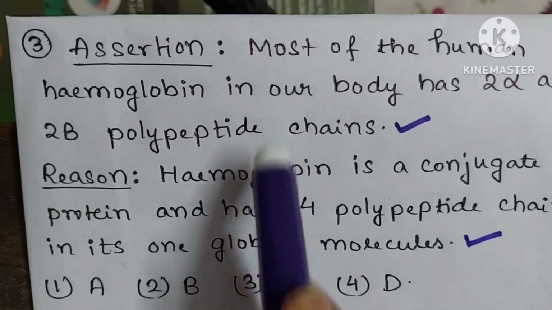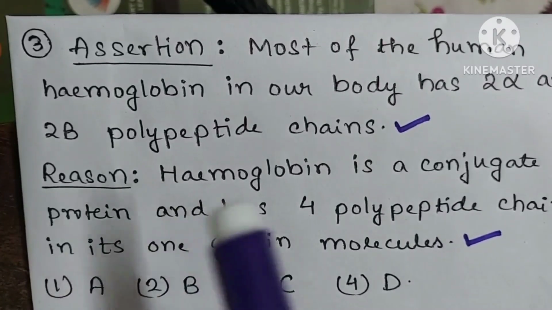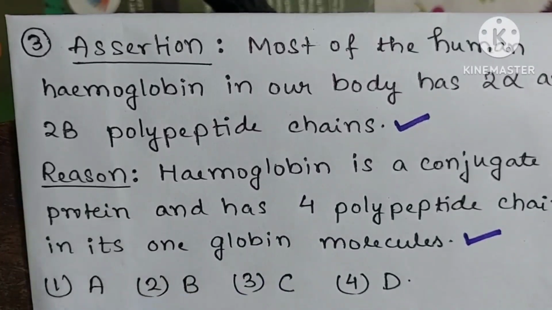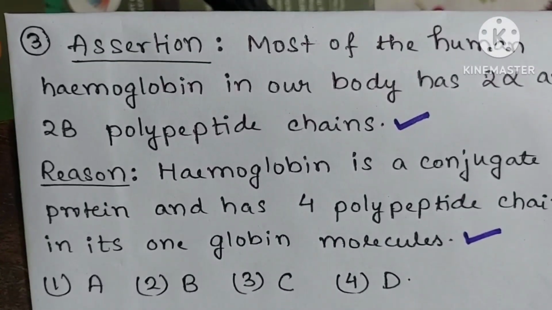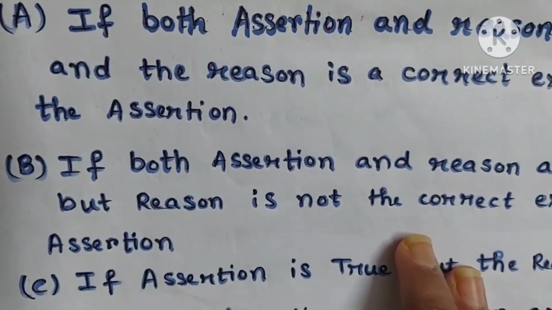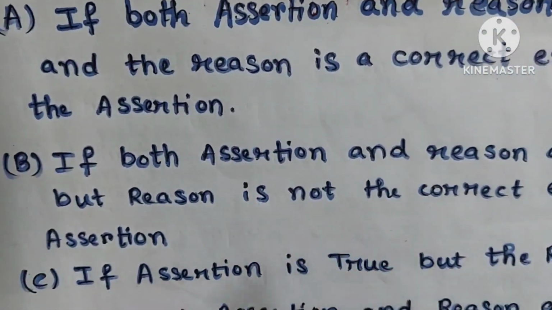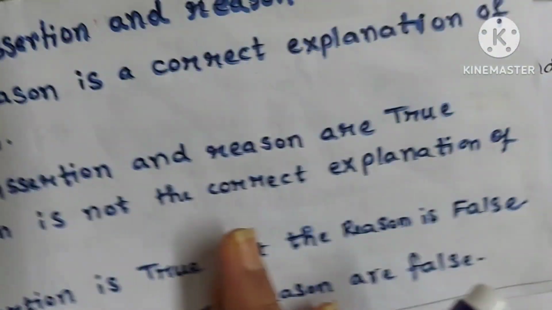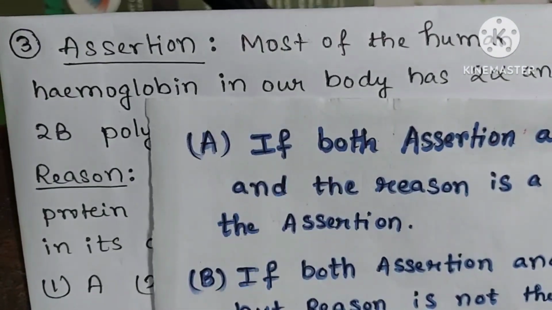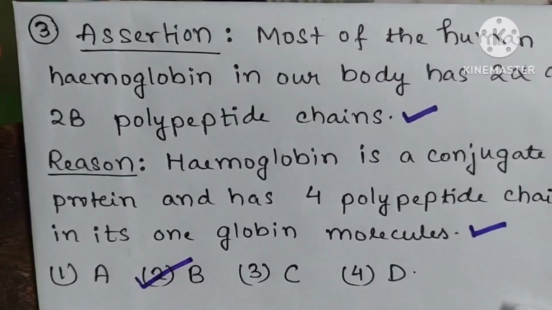That means both the statements are the same, and the reason here is not at all explaining anything that is written in the assertion part. So here the reason is not the correct explanation of assertion. So if we see the options, if both assertion and reason are true but reason is not the correct explanation of assertion, then we will mark option 2 as our answer. So here our answer will be option 2.